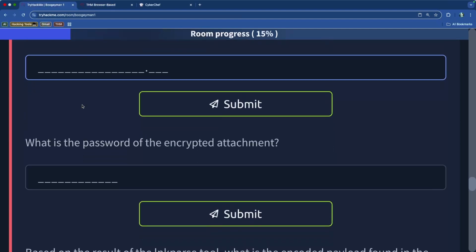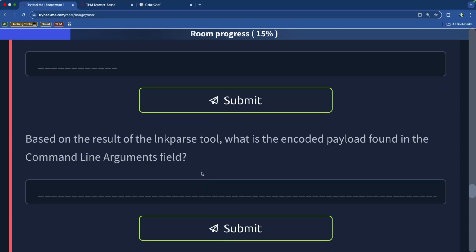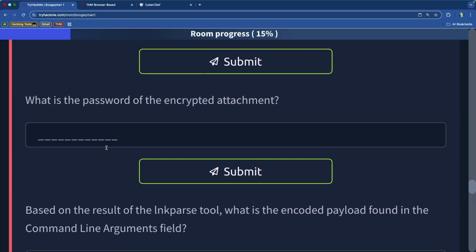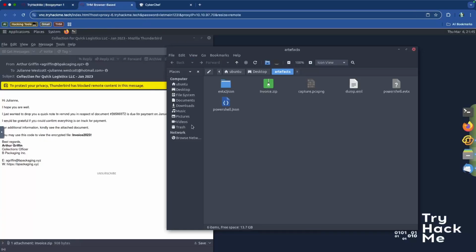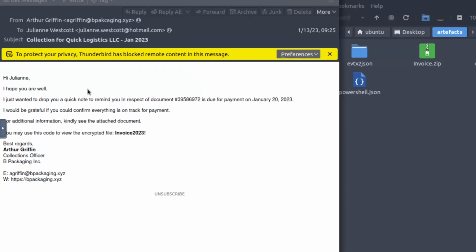And then what else do we need? What is the password of the encrypted attachment? Based on the result of the link parse tool, what is the encoded payload found in the command line argument field? And that is it. So let's see, we need a password. The password is this right here: invoice 2023. So there is that.